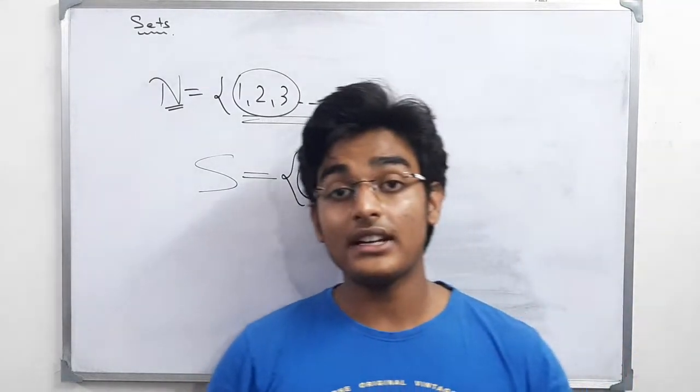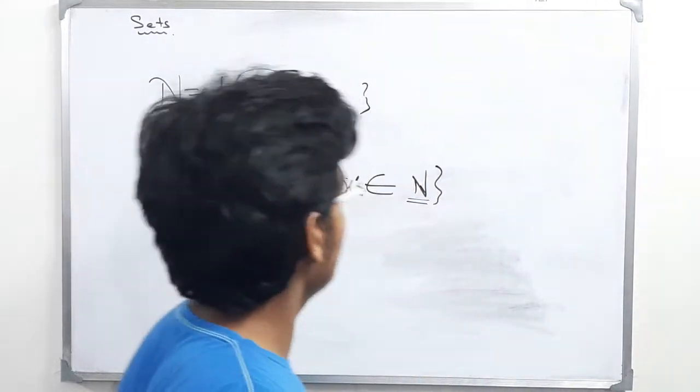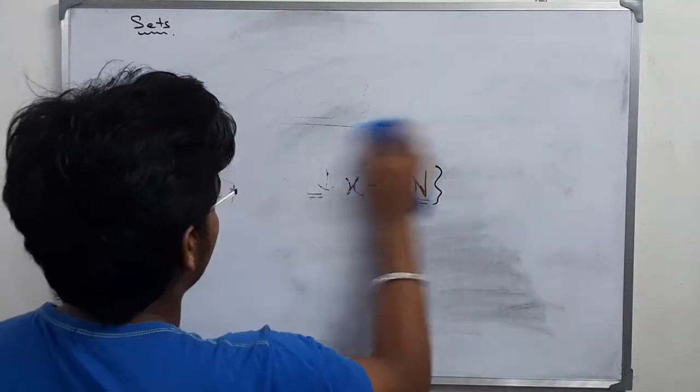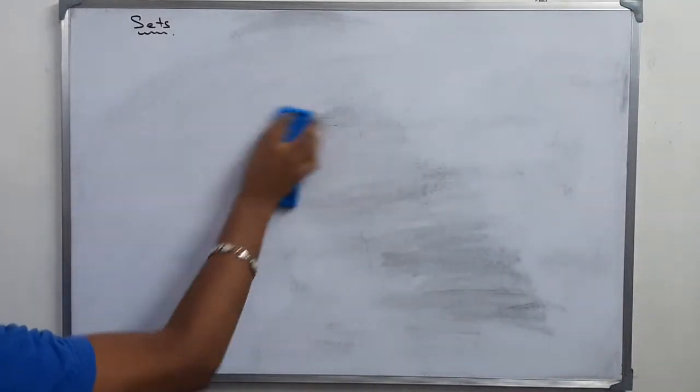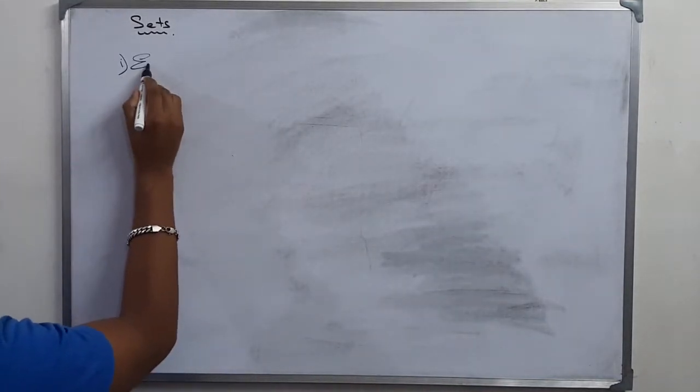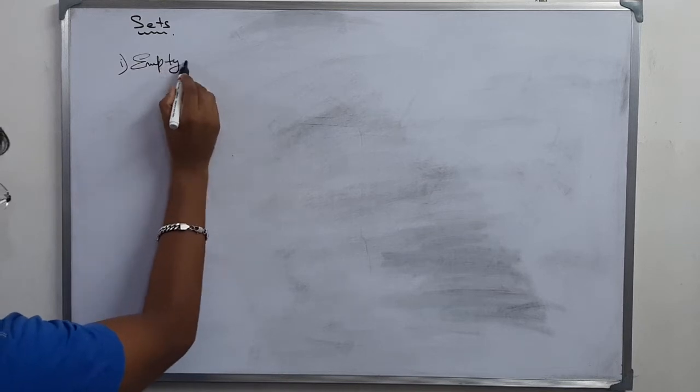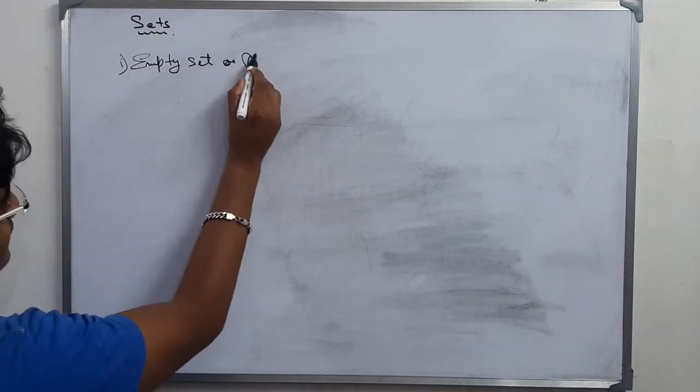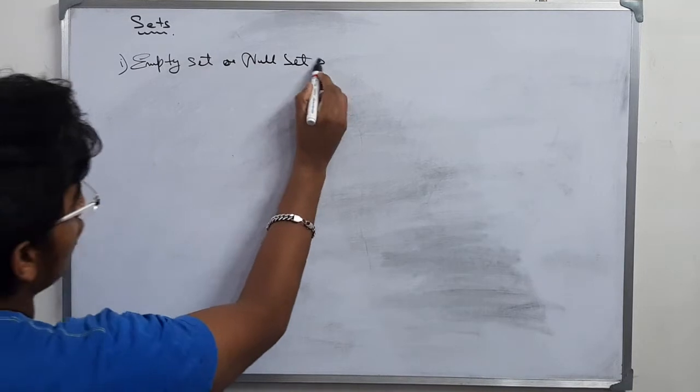Now what are the different types of sets? They are very important. So let us discuss that first. First we come with the empty set or null set or void set.